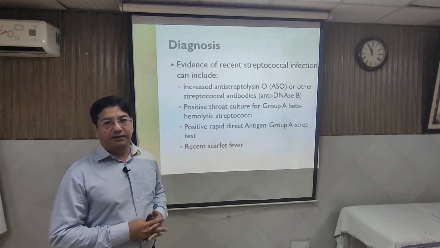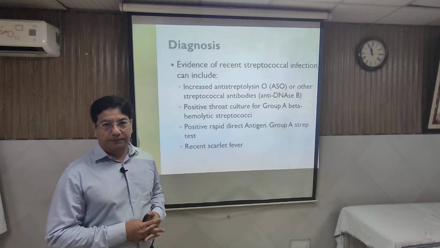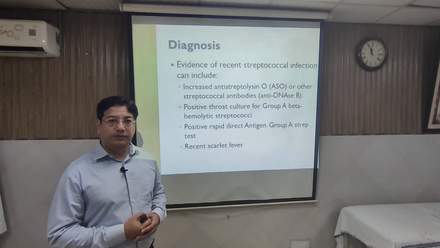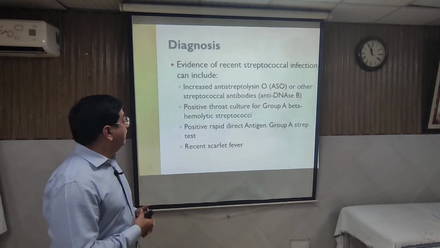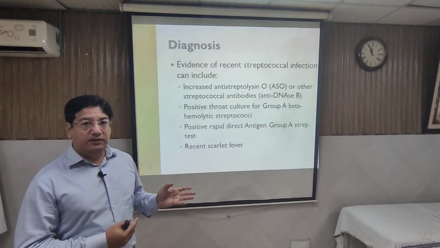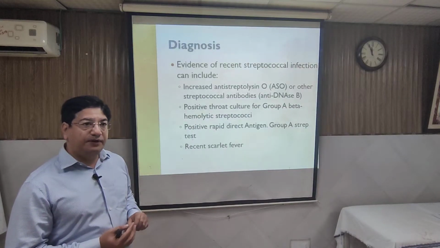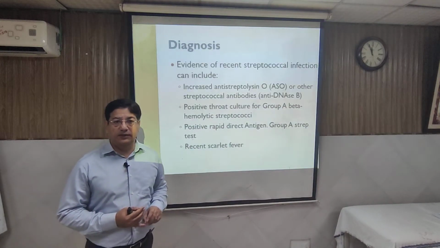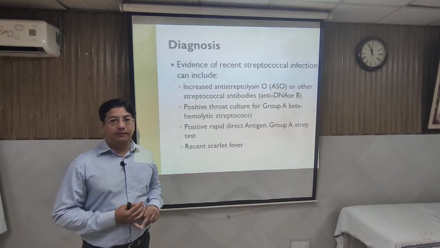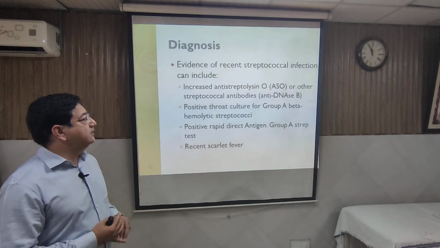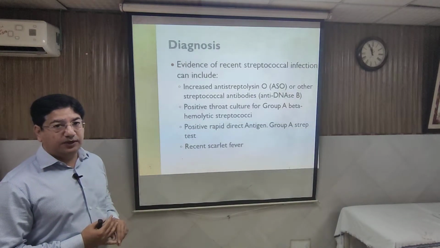So what is the evidence of recent streptococcal infection? That can be direct evidence by culture from a throat swab. You can directly see the group A beta-hemolytic Streptococcus, and you can look for the antigen or antibodies against that bug. So the evidence of recent streptococcal infection can be in the form of a throat swab for culture, or there can be 2 types of antibodies, usually taken as the ASO titer.